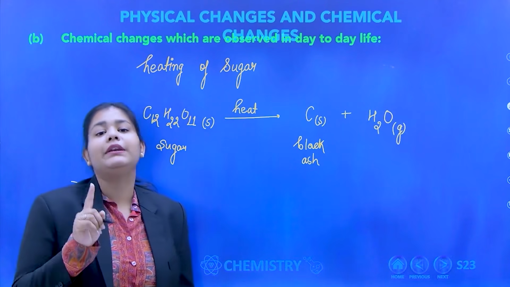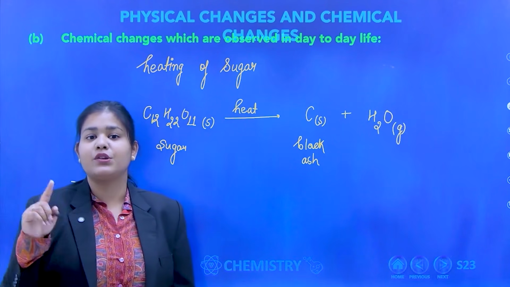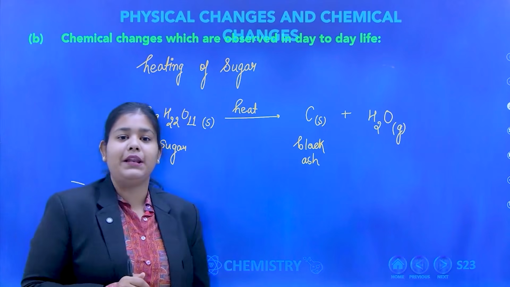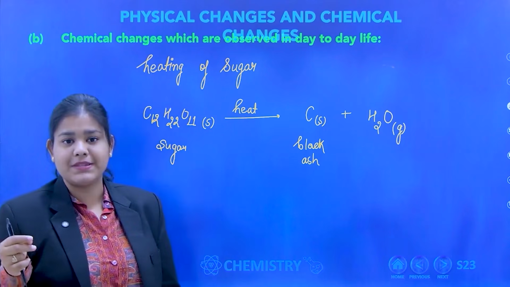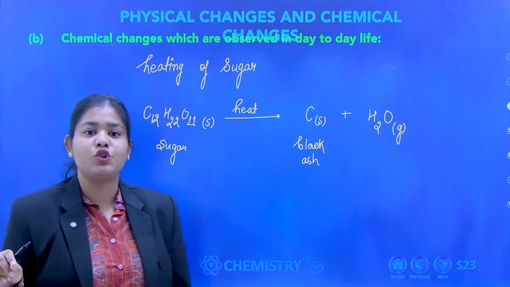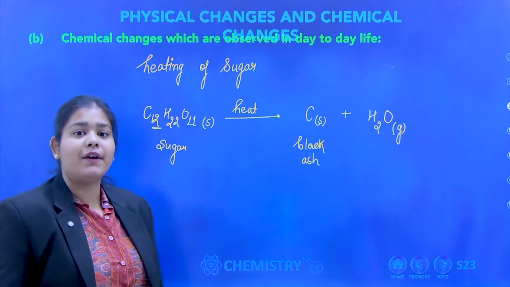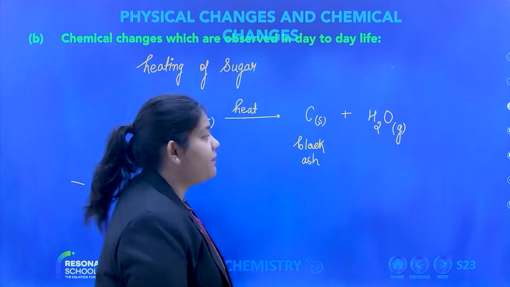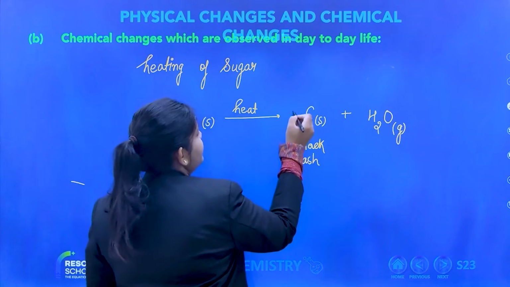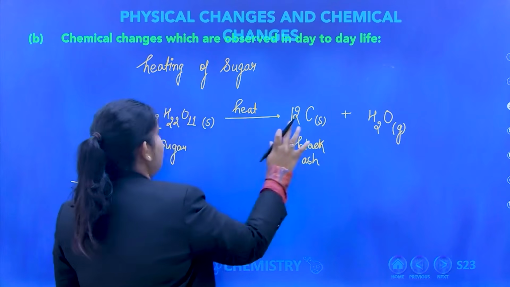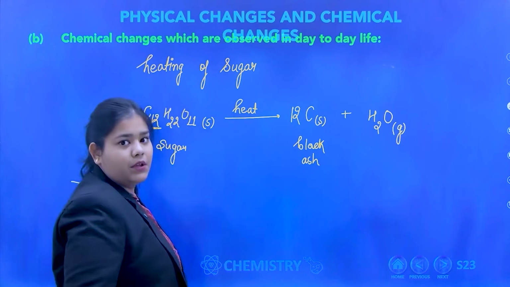that a chemical reaction needs to be balanced. Both sides, the elements and the number of atoms, should be the same. So please look here, how many carbons are there? 12 carbons. How many carbons are there? 12 carbons. So at this side also there should be 12 carbons. So I completed 12 carbon.